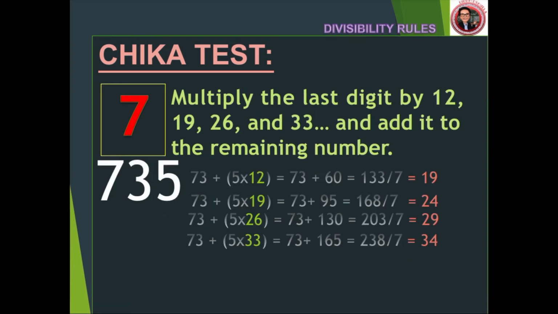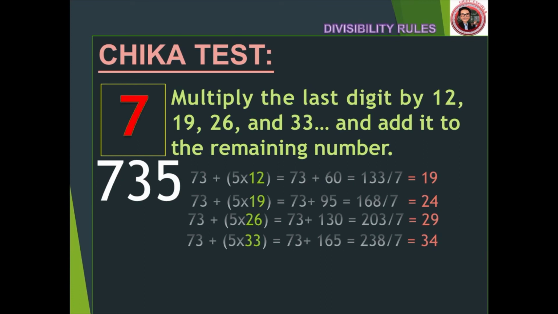Wait, there's more. This amazing youngest mathematician has further discovered that the test works if you start by multiplying the last digit by 12, 19, 26, 33, and so on and so forth, and then add it to the remaining part of the number. Let's see if that really works. Yes, it does. But do you want to know the magic behind it?